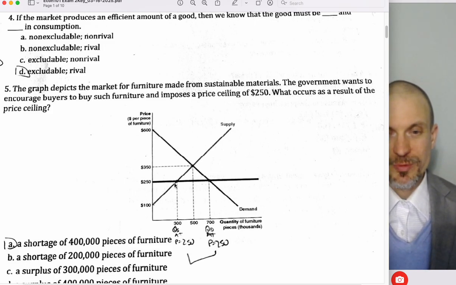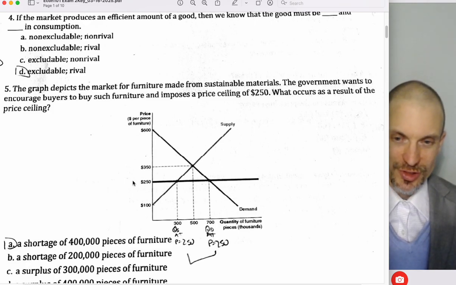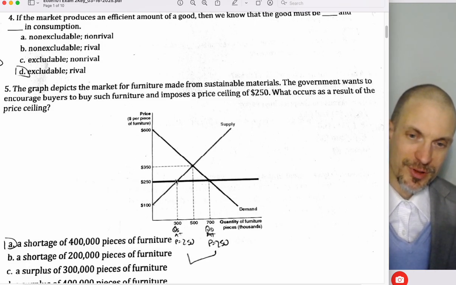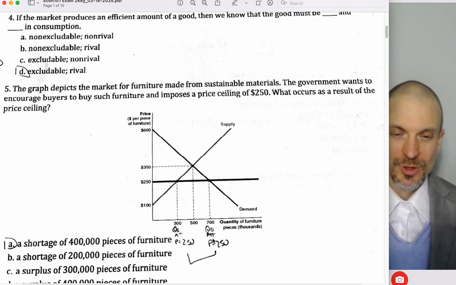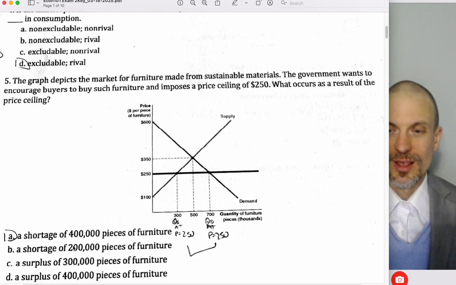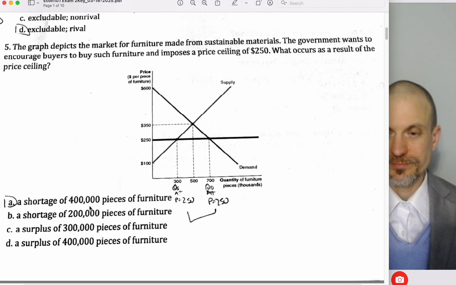That's a problem because we know we're imposing a below equilibrium price. We're going to get a shortage. Now let's investigate the shortage. Let's go look and find the quantity demanded and quantity supplied at $250. Quantity supplied at $250, we run over and bump into the supply curve first. QS at $250 is right here. QD at $250 is right here. We're going to get a shortage here of 700 minus 300. That's 400, but this is in thousands, so 400,000 pieces of furniture.